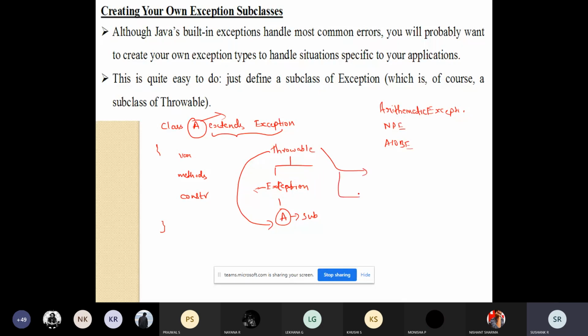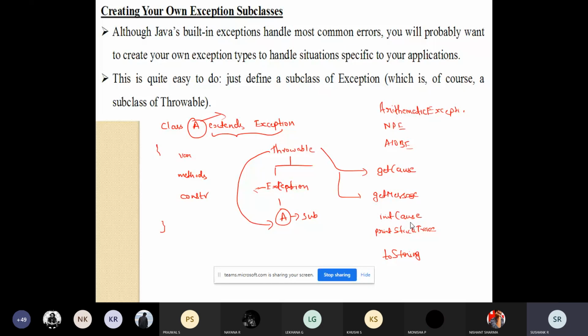We have some methods like getCause, getMessage, then printStackTrace. We have methods like the toString method, then we have methods like initCause. We have so many methods, but I'm just talking about five methods.